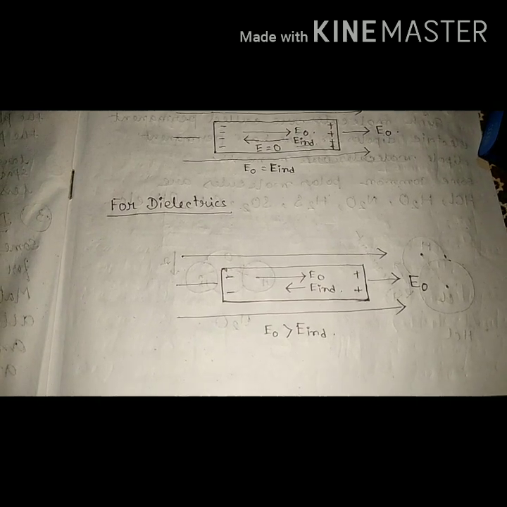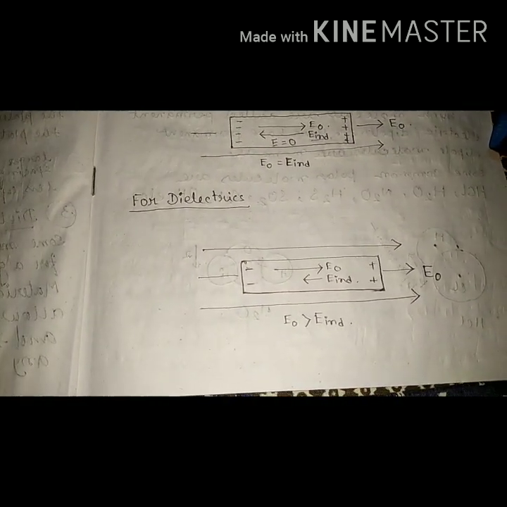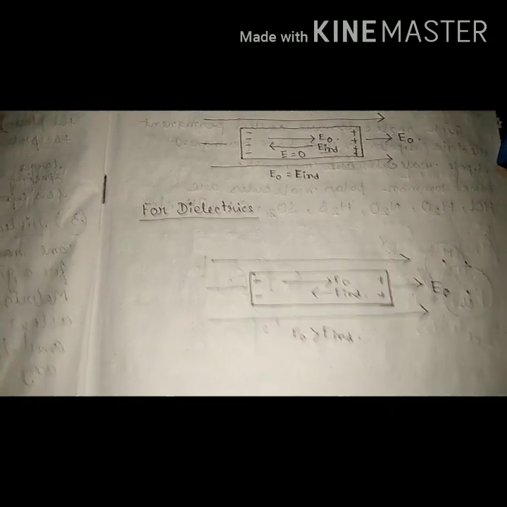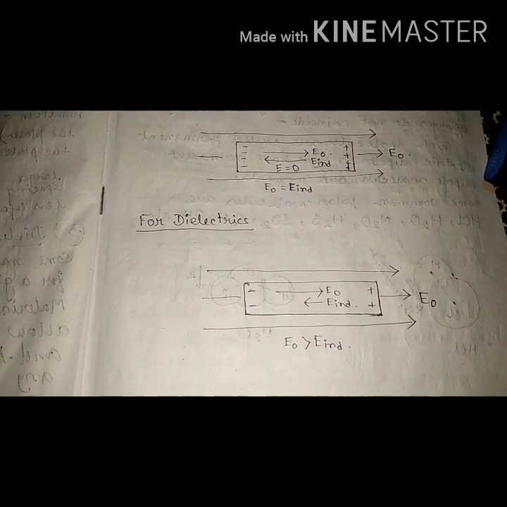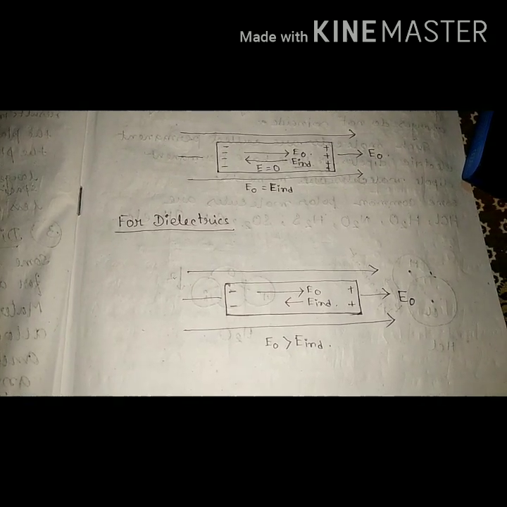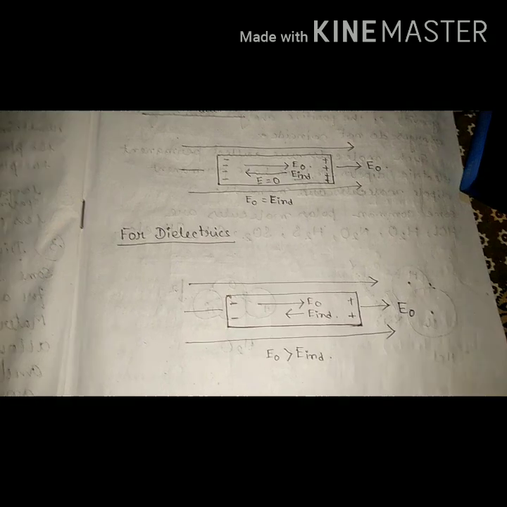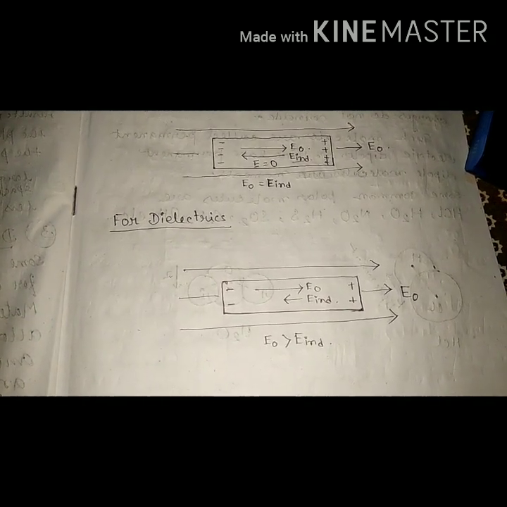But in the case of a dielectric, we know that dielectrics have no free electrons, and whatever little amount of free electrons there are, they are tightly bound with the atoms or the molecules. So when we place the dielectric substance inside an external electric field, the movement of those electrons is very small.